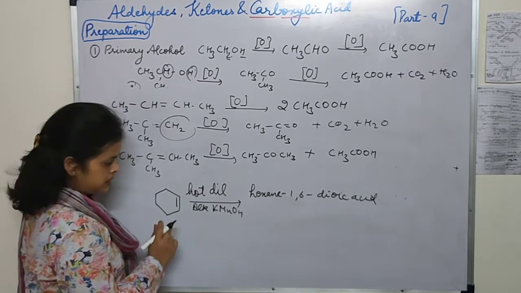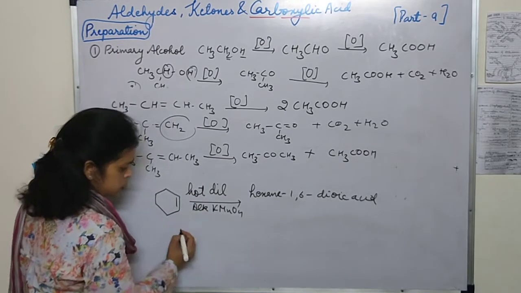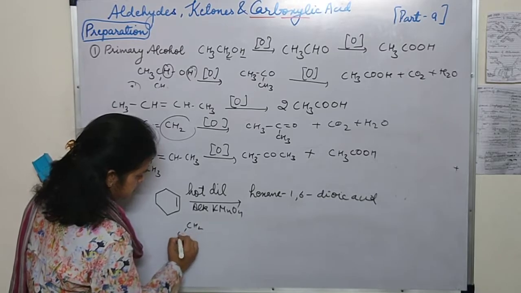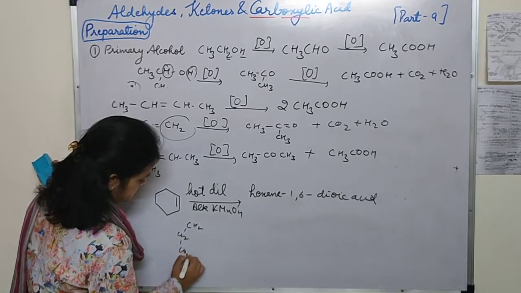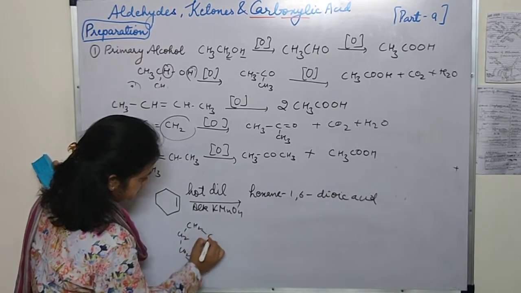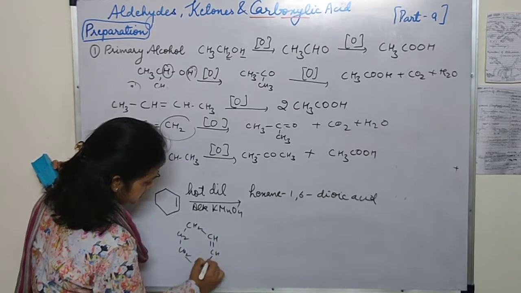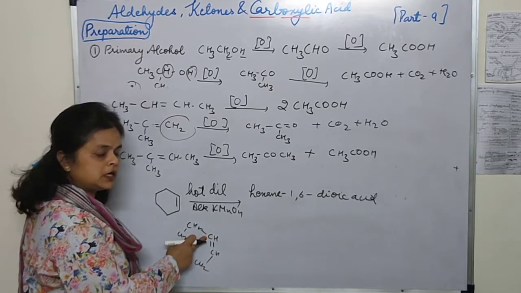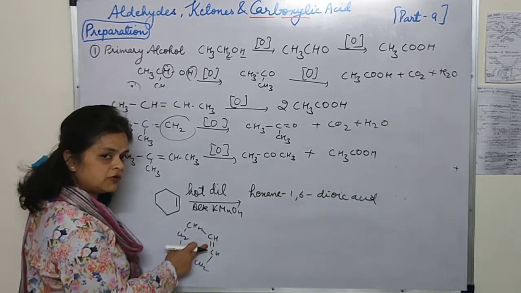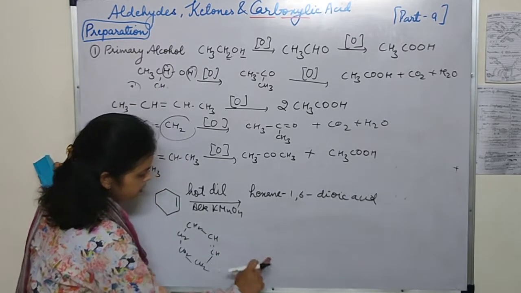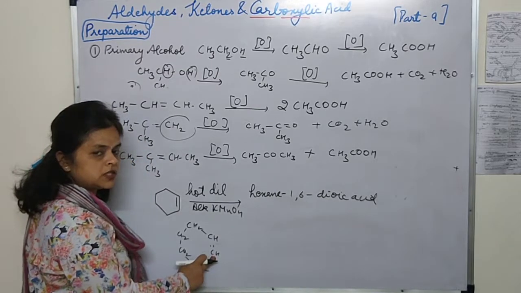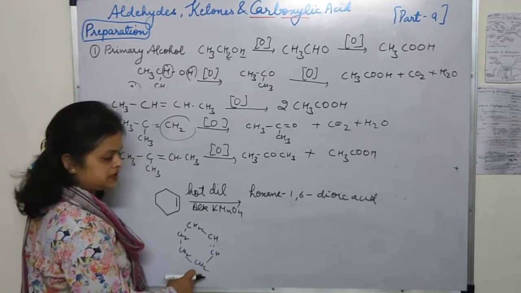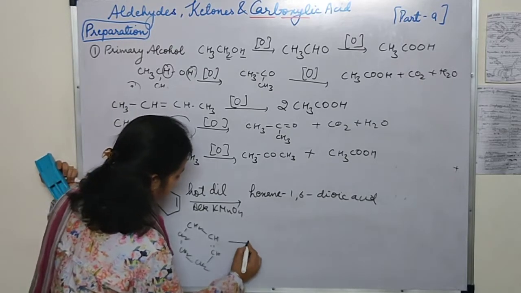This bond will break, and if we draw it, this is CH2, CH2, CH2, CH2, CH=CH, this type of alkene. So the CH part will form the carboxylic acid, and this bond will break. From this part also COOH will be there, but it is attached with this chain.